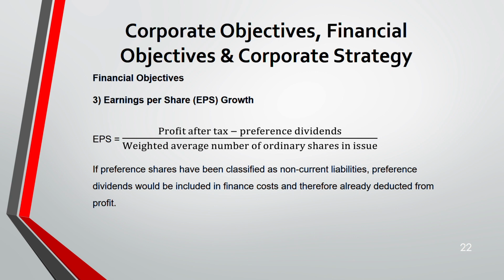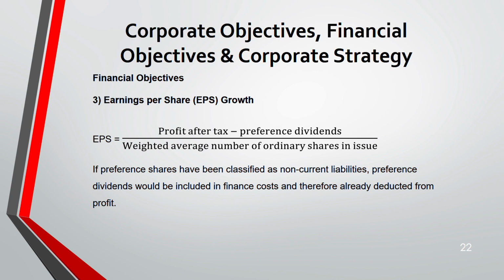If preference shares are classified as a non-current liability, that is long-term debt, then this preference dividend is included in the finance cost. If you take a long-term loan, it's a non-current liability, and on that you pay interest, which comes under finance cost. Same way for preference dividend, it will be included in finance cost.